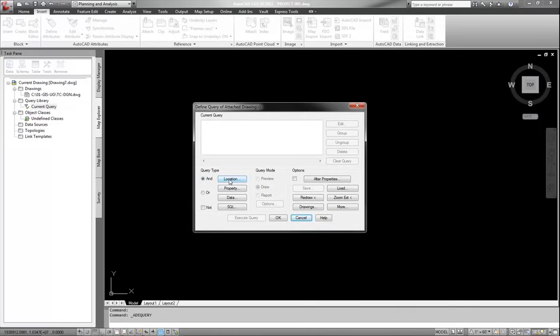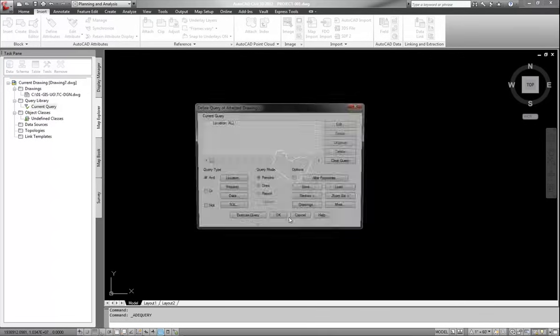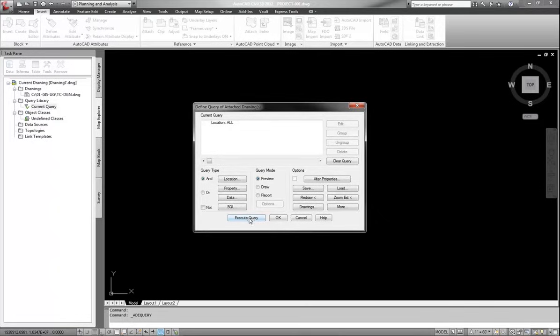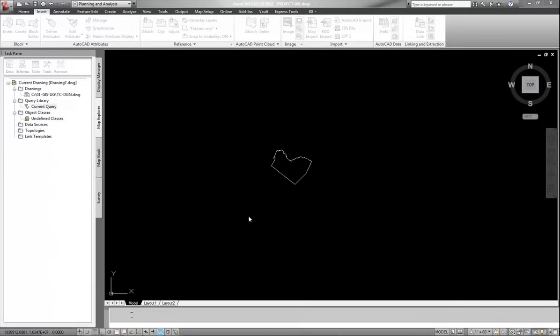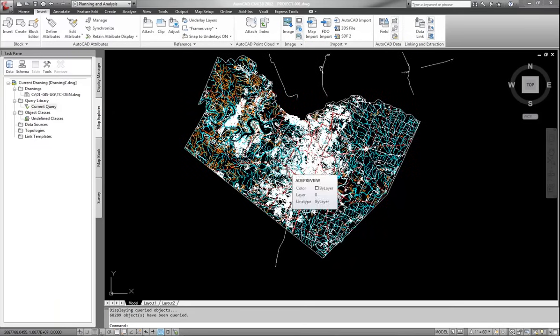Let's do a location. Let's do all. Hit OK, and always do preview when you're doing this, just to make sure that you don't draw it into your drawing. It should fall right in the middle of my county outline, give or take a few rows that are extending outward. And as you can see, there it is.